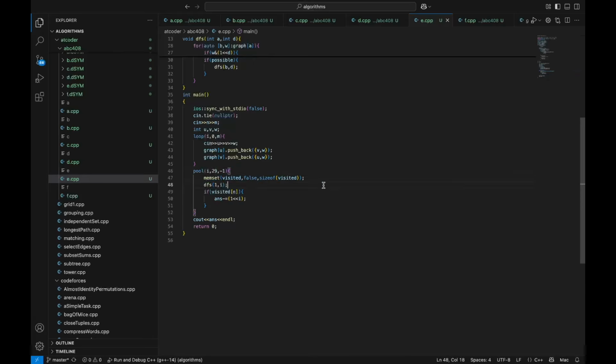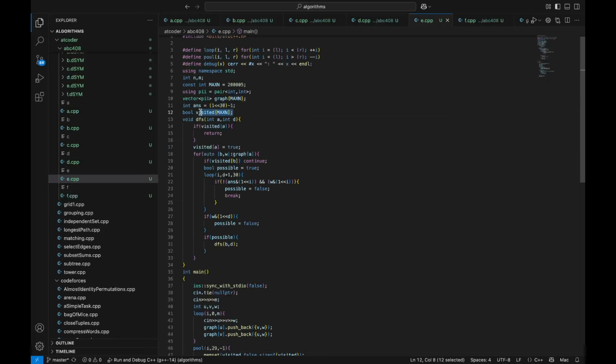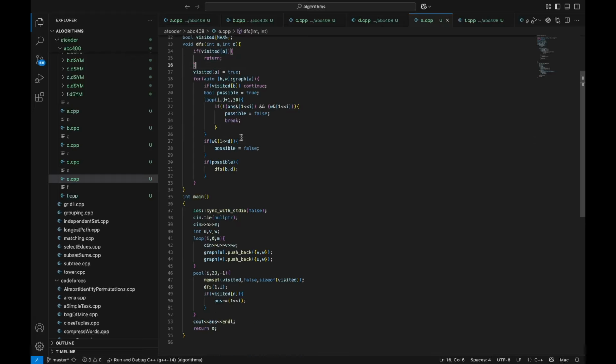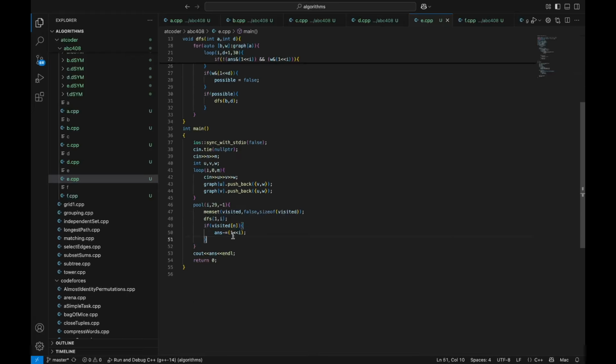For each, I performed a DFS by first setting visited, which is an array that keeps track of whether the current vertex is visited in the current loop. So I reinitialized visited to false, and then I performed DFS starting from 1, recording the current bit that I'm looking at.